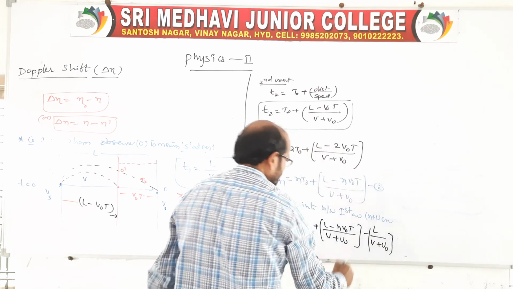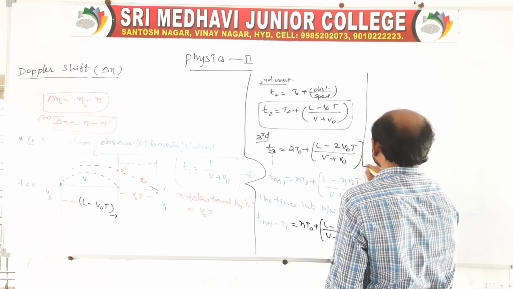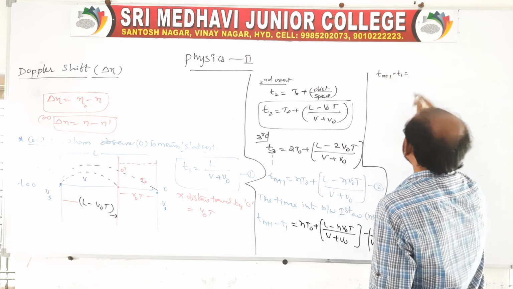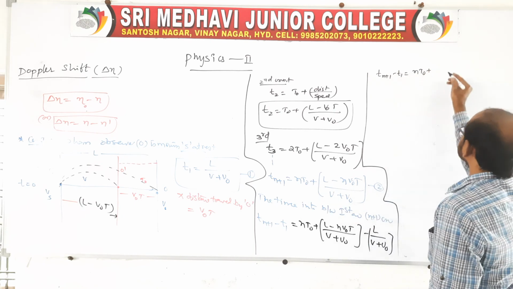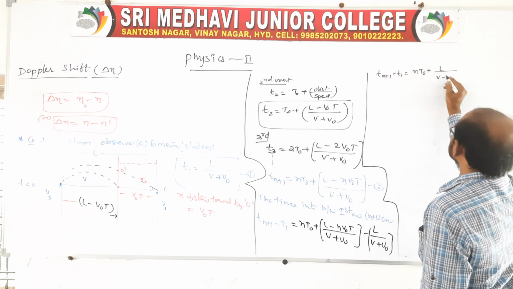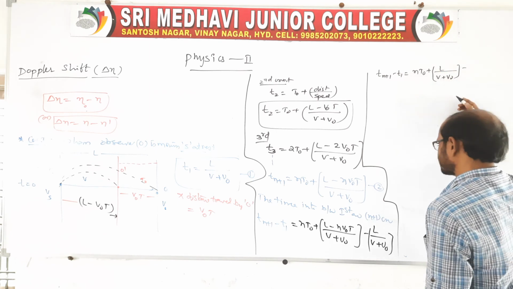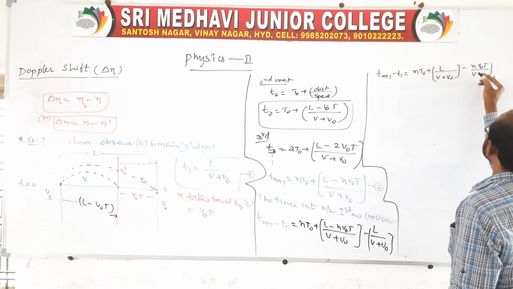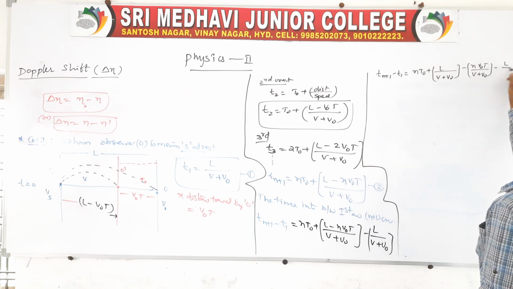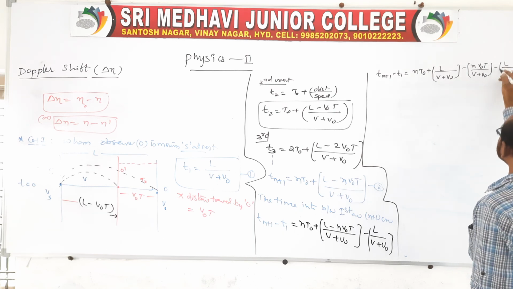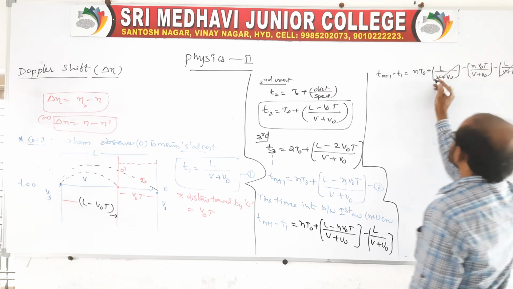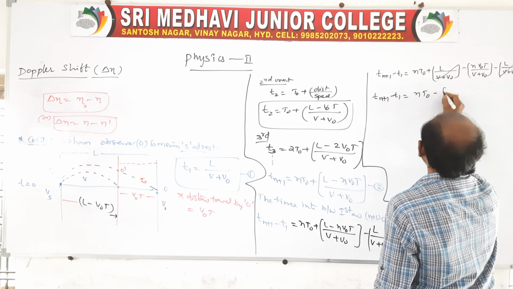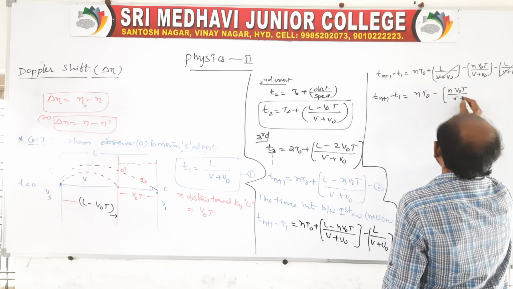Again, you separate this. We can say T(n+1) minus T1 is equal to n T naught plus, separating, L by (v plus v naught) minus n v naught T by (v plus v naught), and again minus L by (v plus v naught). So you look here, L by (v plus v naught) and L by (v plus v naught) cancel. So T(n+1) minus T1 is equal to n T naught minus n v naught T by (v plus v naught).